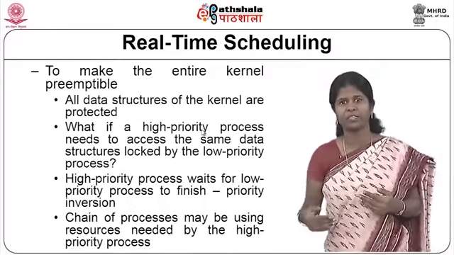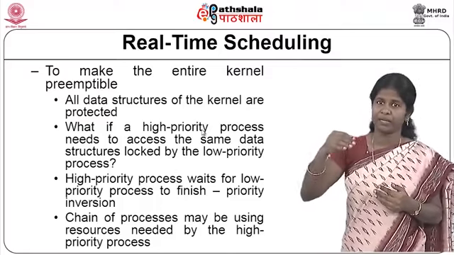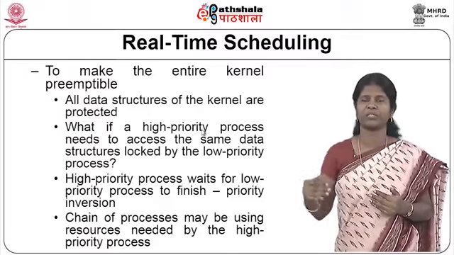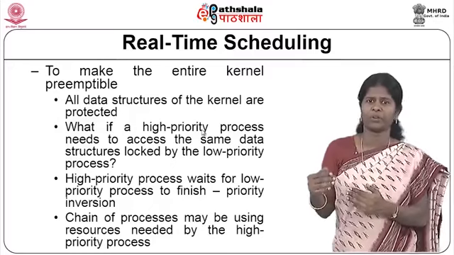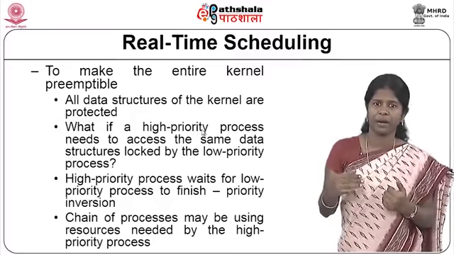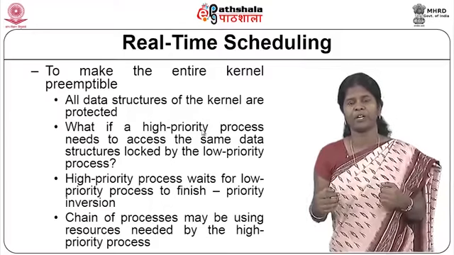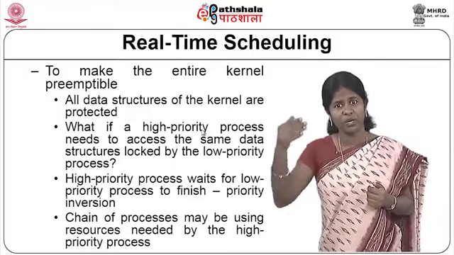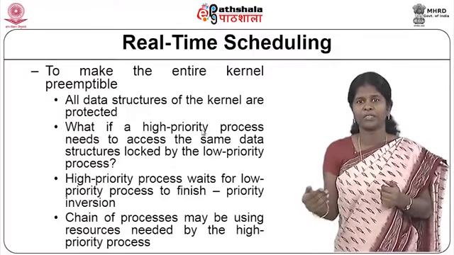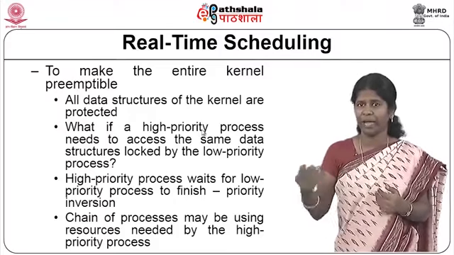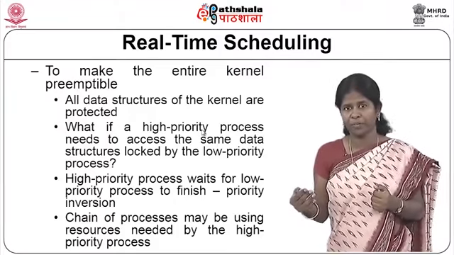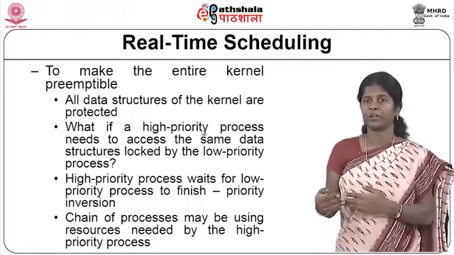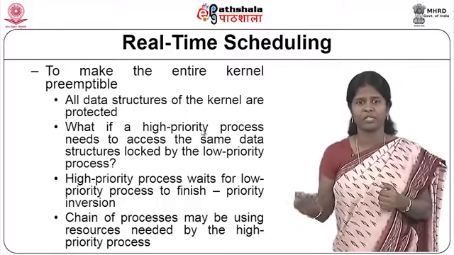Then the other method is to make the entire kernel preemptible. That is, you have a system call that is being executed, but the data structures in the system calls are locked when the low priority process is using them. Now when the high priority process comes, you can immediately preempt, but the problem is, if this high priority process needs to use the same system call, the same data structure or the same operating system code, then what will happen? It may be possible that the low priority process had already locked some of the data structures and the high priority process may not be able to access them.